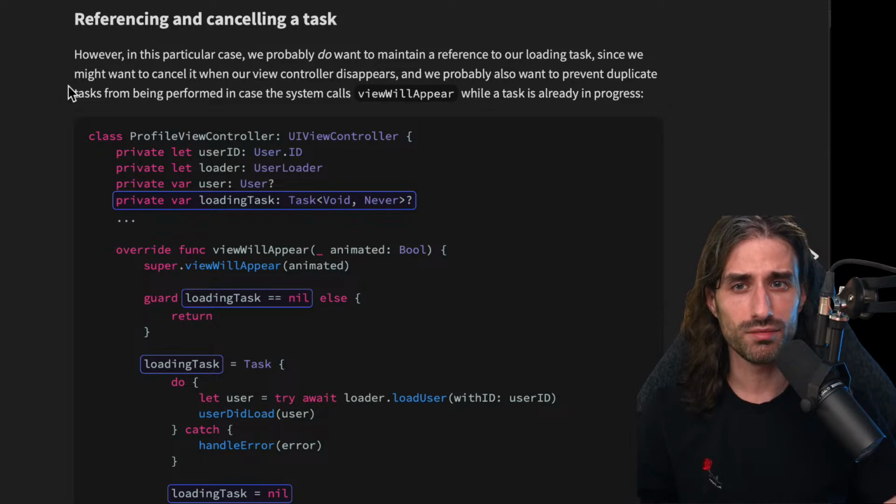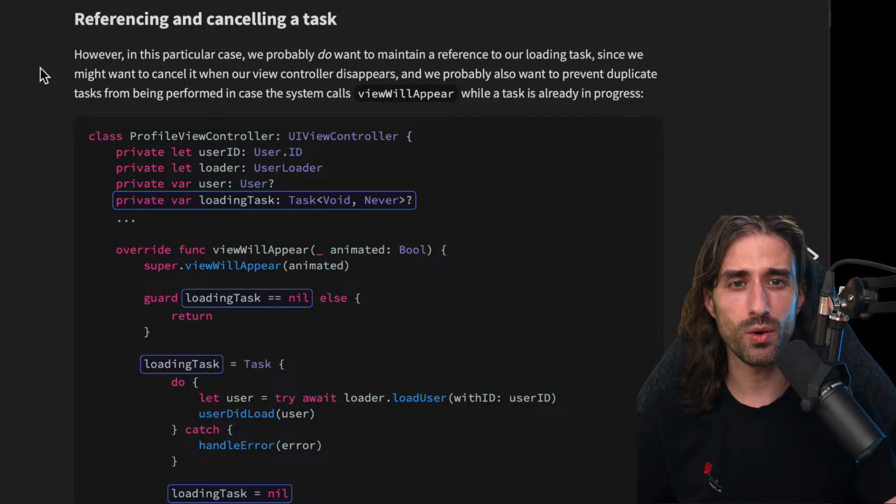Now referencing, and actually no, it comes just after. So I should have just read instead of starting into saying stuff, because the next part is about referencing and canceling a task. However, in this particular case, we probably do want to maintain a reference to our loading task, since we might want to cancel it when our view controller disappears.